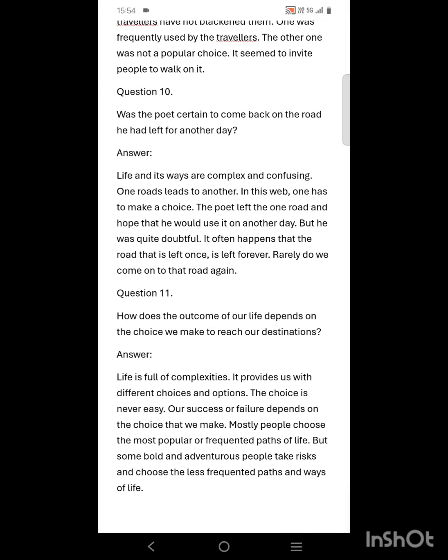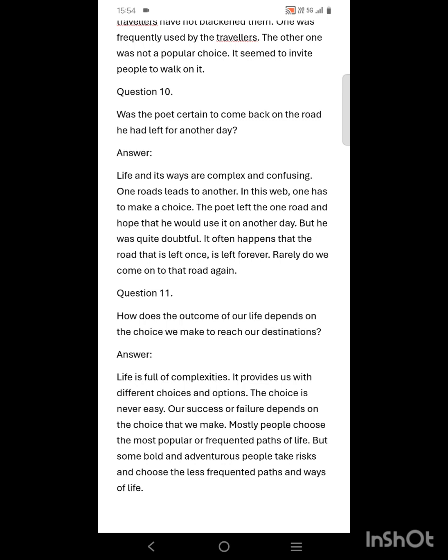Question 12. How does the outcome of our life depend on the choice we make to reach our destinations? Life is full of complexities. It provides us with different choices and options. The choice is never easy. Our success or failure depends on the choice that we make. Most people choose the most popular or frequented paths of life, but some bold and adventurous people take risks and choose the less frequented paths and ways of life. So, the outcome of our life is obviously dependent on the choices that we have made.